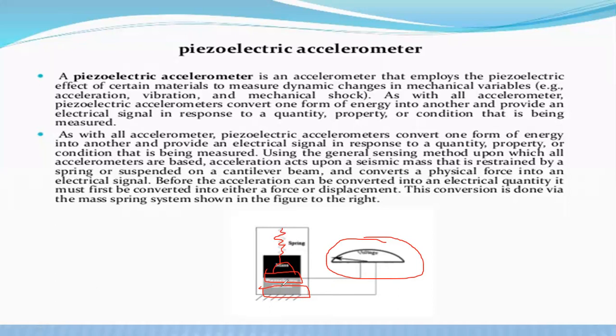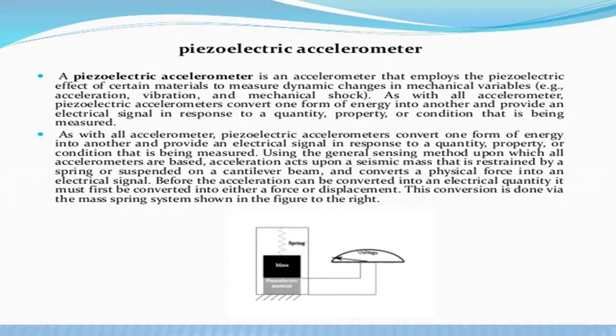on the electrode. A crystalline material is placed in between these two electrodes. Automatically, voltage is generated. That voltage is the output voltage, and it is calculated by using this voltmeter. Okay, that is the working procedure of the piezoelectric accelerometer.